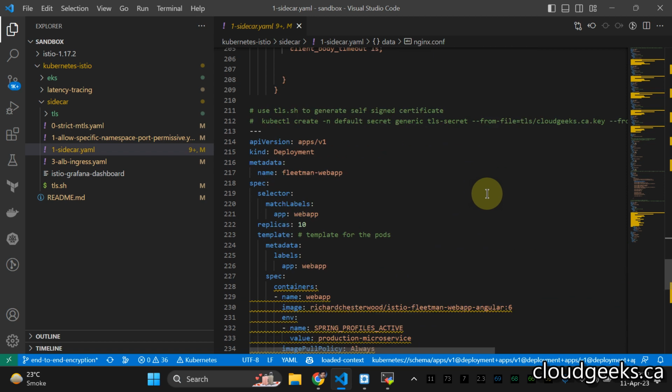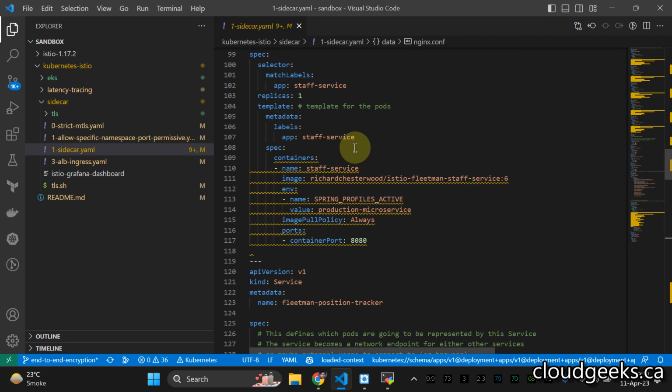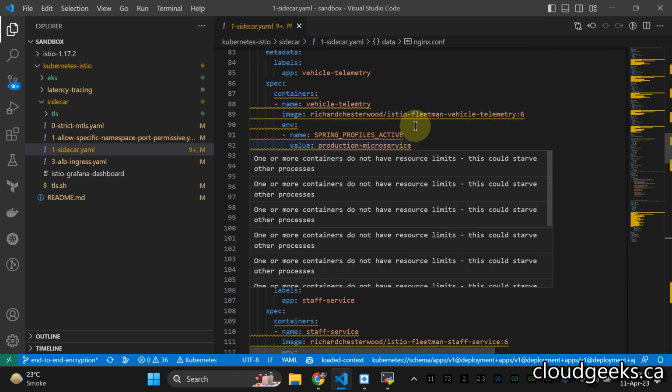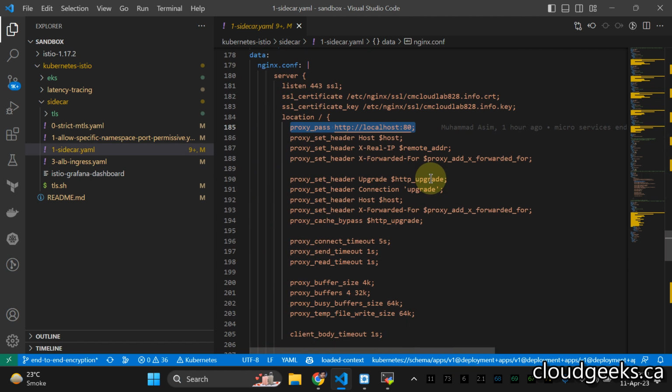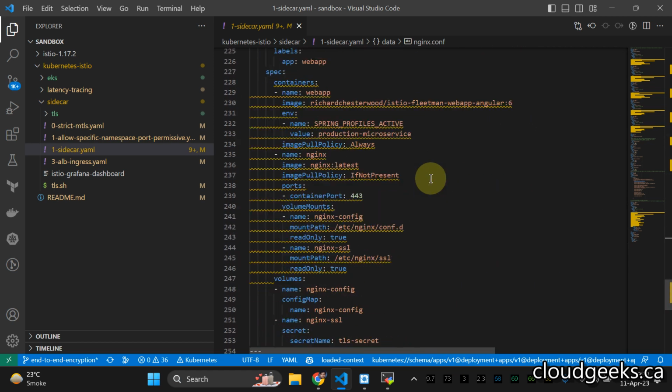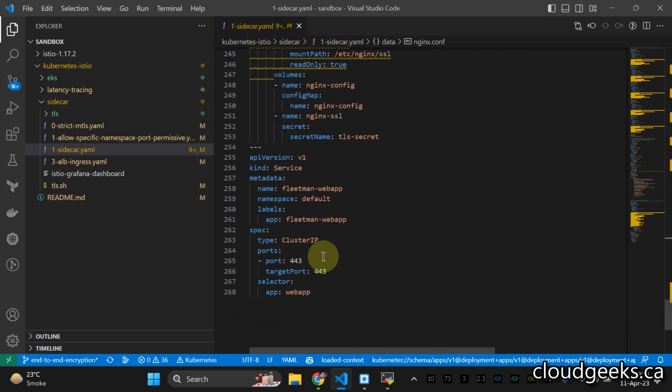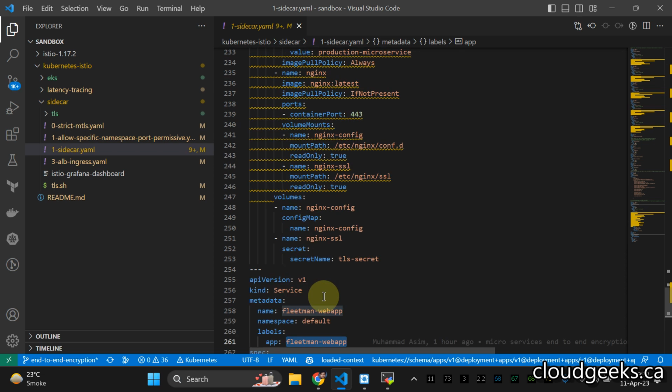Anyway, if you see, other services are actually listening on port 8080, but those services have nothing to do with that. So we have done the configuration. Let's try to apply that. The service I'm calling web app 443, and it is going to be the app web app.